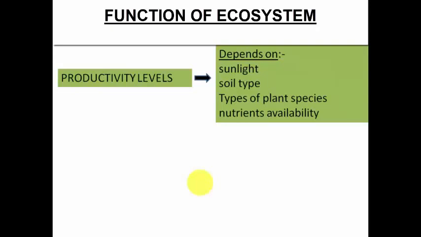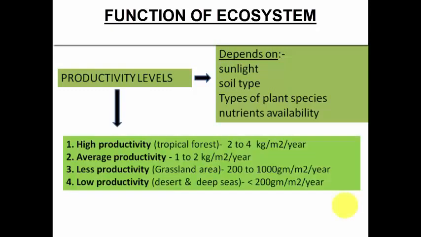So at every level, sunlight will play a major role, especially in the first level, that is the primary producers. So sunlight is one, soil type is one, types of plant species, and the nutrient availability. So these are the factors on which the productivity level will depend. Okay, now the productivity levels can be divided into 4 levels.